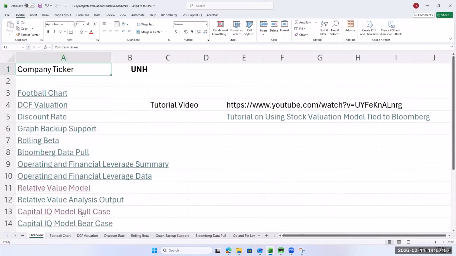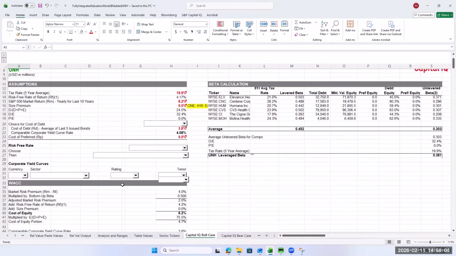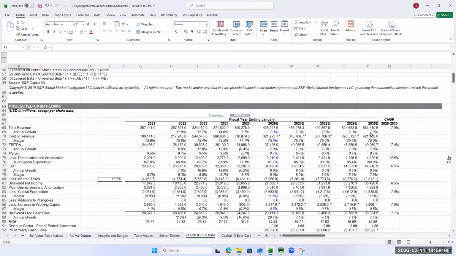And then the last one, the Capital IQ model, it's all set up to run. It uses your assumptions. The only key here is to go down to this forecast and maybe test it against what Bloomberg says. And y'all saw where we did that, right? Revenues and EBITDA, you can just use the EE function. And if you're way off, you might modify some of these blue numbers, the margin, the growth rates. You can do that, not that you're trying to match Wall Street, but just to give some sense that maybe you're being too aggressive or too conservative.